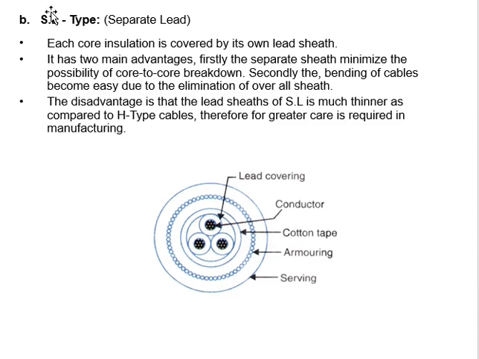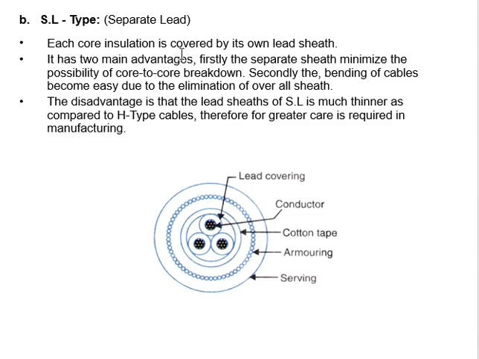Next one is your SL type cable. SL is nothing but a separate lead sheath type of cable. This type of cable provides one separate lead sheath to each conductor. This is your lead sheath. This is the lead sheath that is provided to a cable. Now each core is insulated and covered with its own lead sheath.